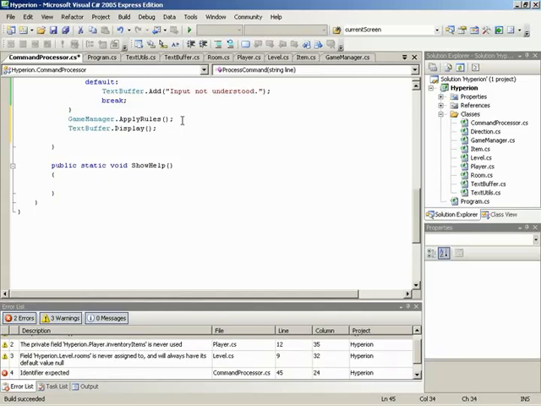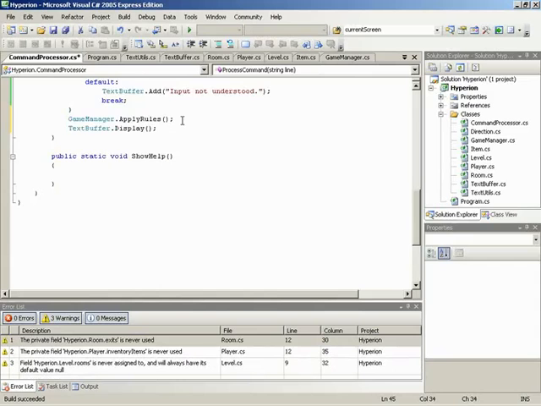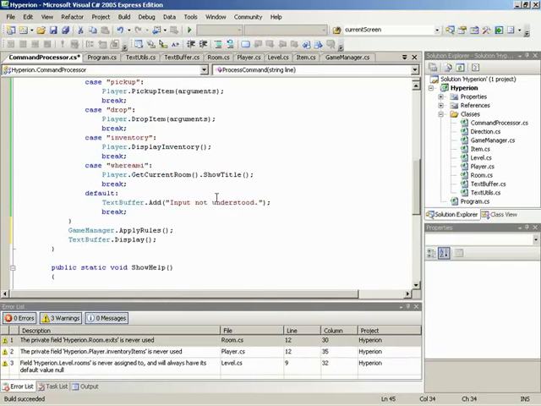All of these other commands could have been adding into the text buffer, like you just moved into this new room, etc. Here is even a really funny one. We just said we have no clue what it is you just said to us. Then we come down here and apply rules, then we display that you have no clue. Well, check this out. Why is this here and then not just saying dot display and break out?